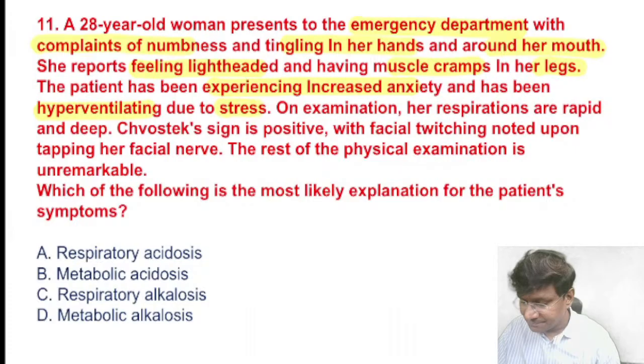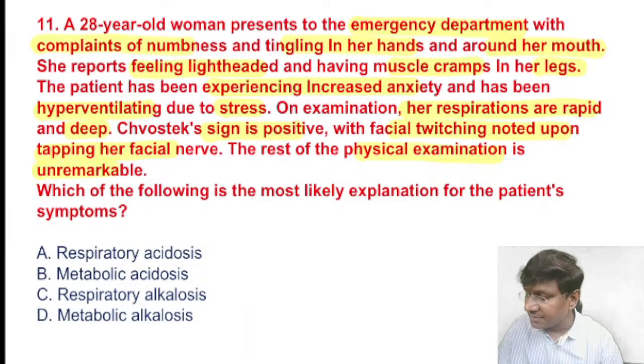On examination, her respirations are rapid and deep. Chvostek sign is positive, with facial twitching noted upon tapping her facial nerve. The rest of the physical examination is unremarkable. Which of the following is the most likely explanation for the patient's symptoms?